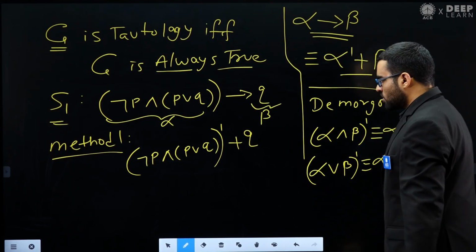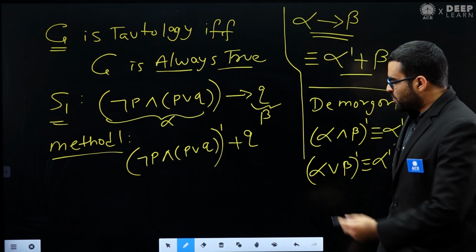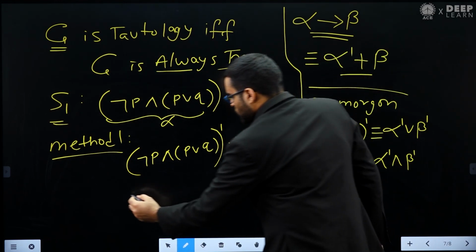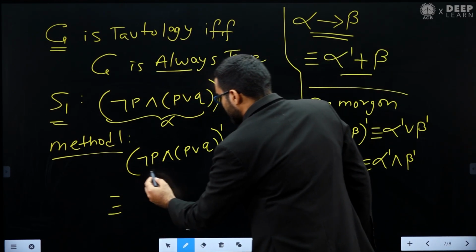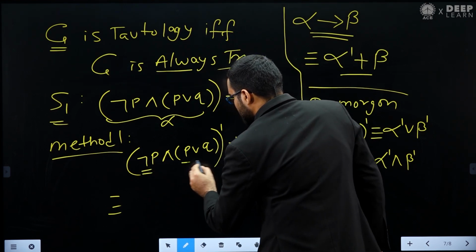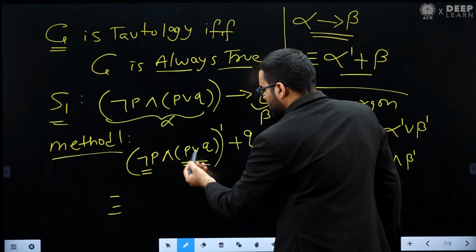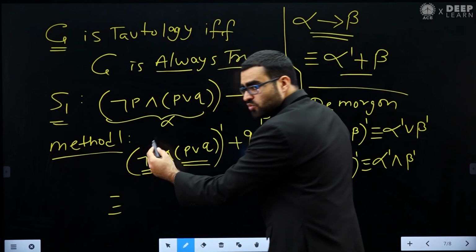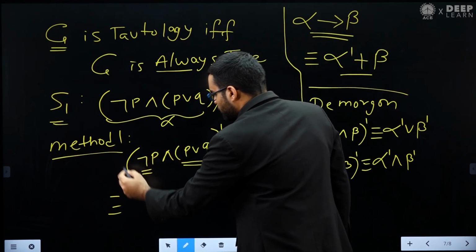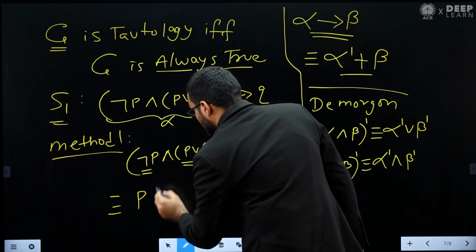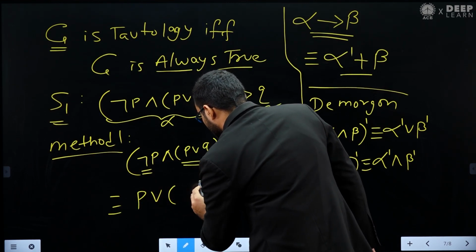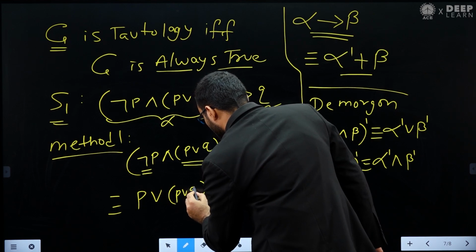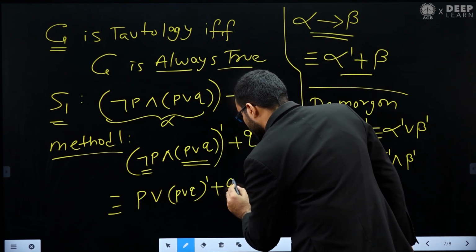So these are De Morgan formula. We can apply these here. Okay, so let's see what we will get. This is your alpha, this is your beta. So alpha and beta negation, that will be alpha negation. What is negation of negation of P? That will be P. Or negation of this, that is P or Q negation plus Q.